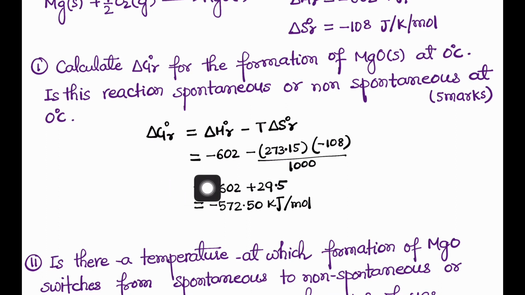Is this reaction spontaneous or non-spontaneous at this temperature? Since the standard Gibbs free energy change is a negative value, it must be spontaneous, because the condition for spontaneity is that delta G naught of this reaction should be less than 0, and for non-spontaneity delta G naught R should be greater than 0. So since the Gibbs free energy change is negative, this reaction is spontaneous.